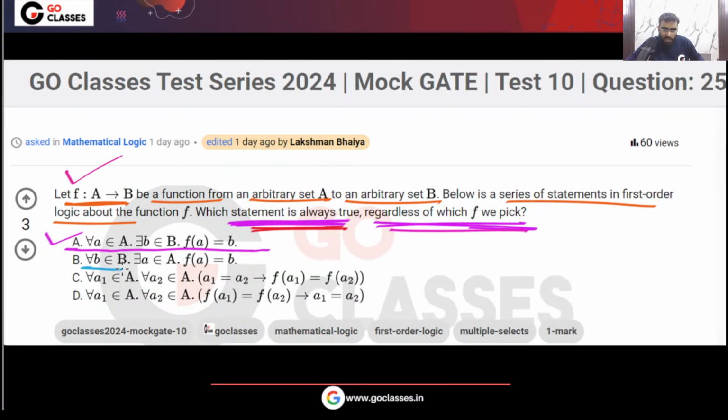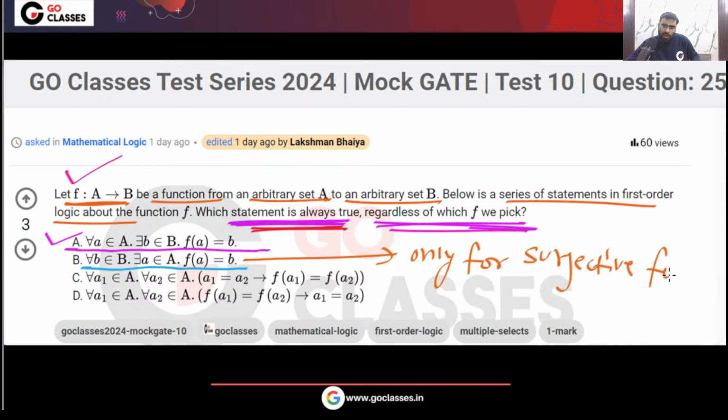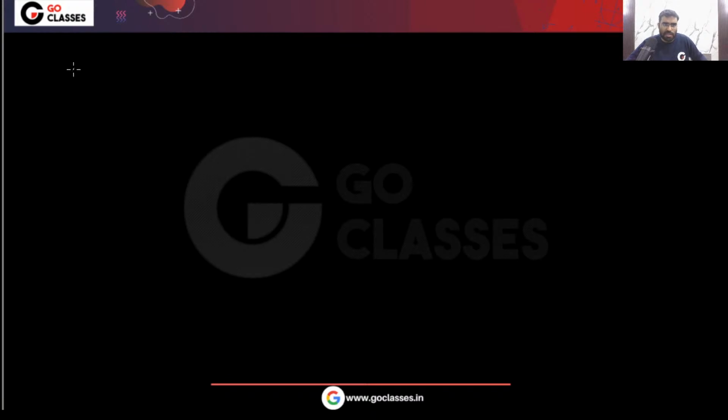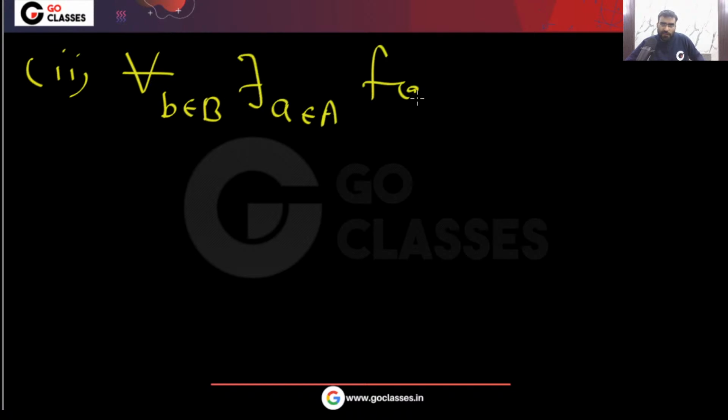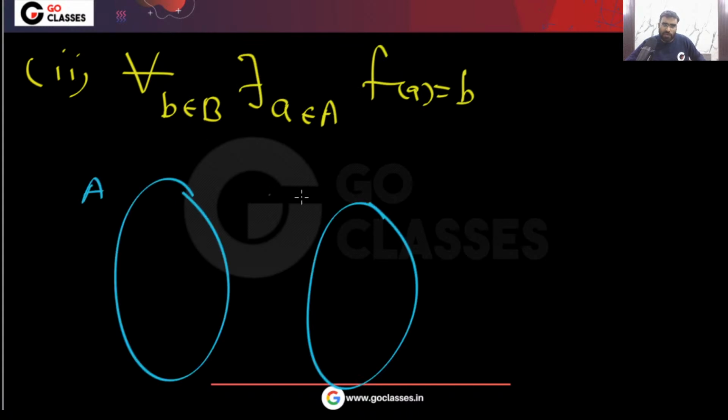For every element in the codomain, there is an element in the domain such that f(a) equals b. This will happen only for which functions? This will happen only for surjective functions. Yes or no? This statement will only happen for a surjective function, right? Because what is the second statement? The second option is saying for all elements in B, there exists an element in A such that f(a) equals b. But your function is from A to B.